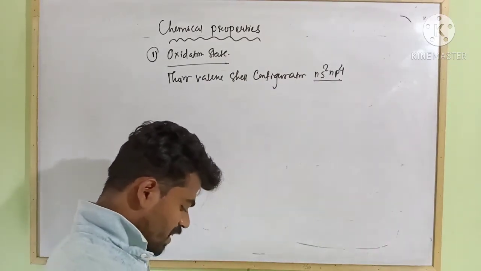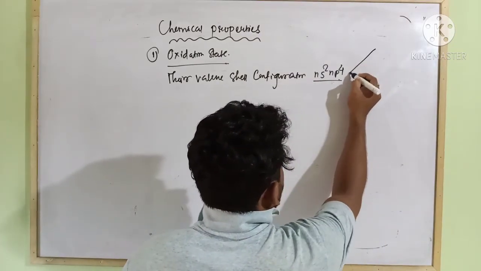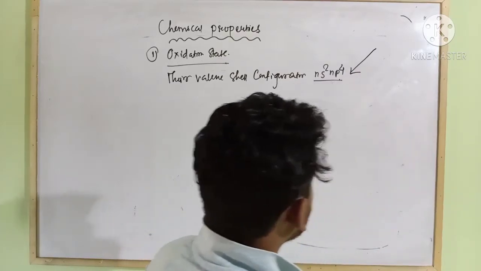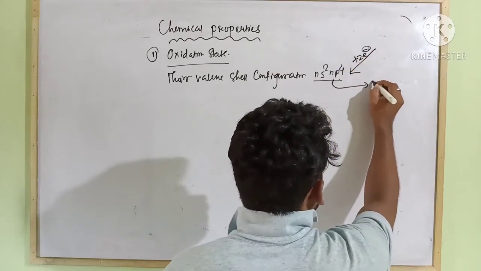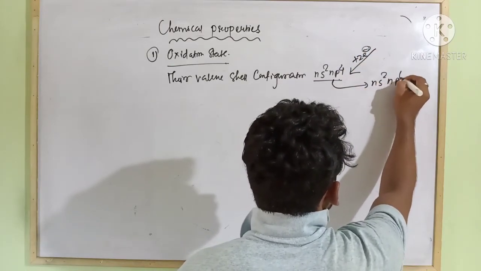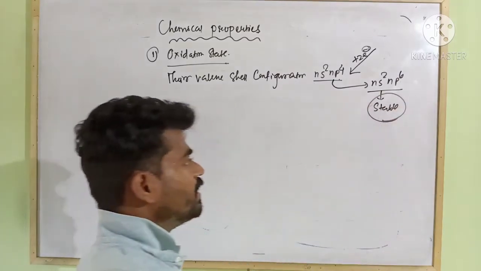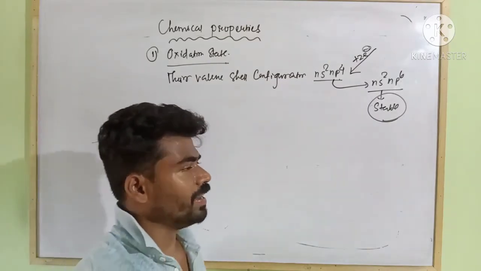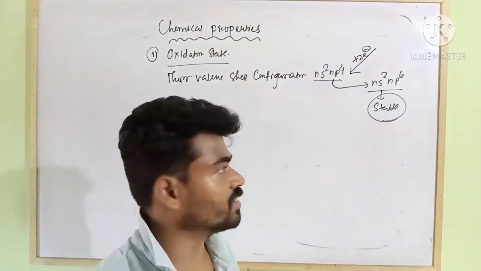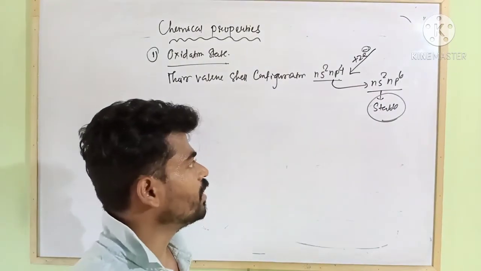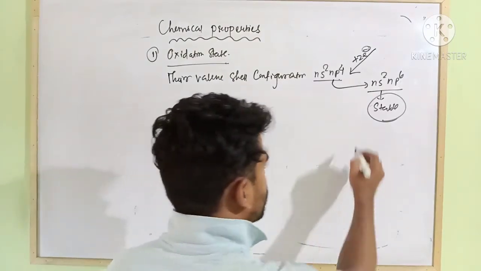They don't need to lose electrons, rather they eagerly want to accept 2 electrons. By accepting 2 electrons, their configuration converts into ns2 np6. This configuration is stable. Due to their affinity to accept 2 electrons in order to get a stable electronic configuration, ns2 np6, they mostly exhibit an oxidation state of -2.